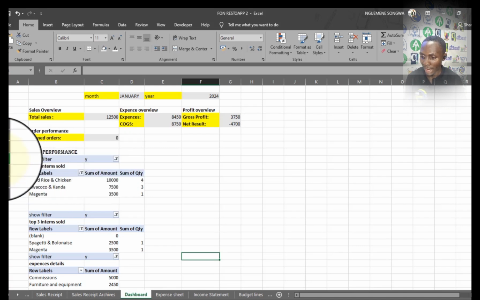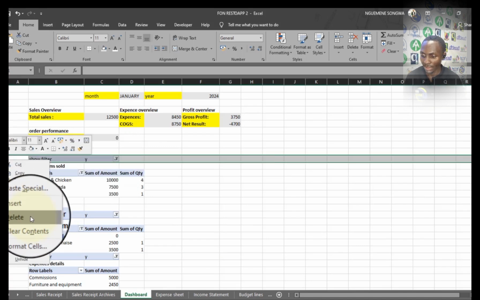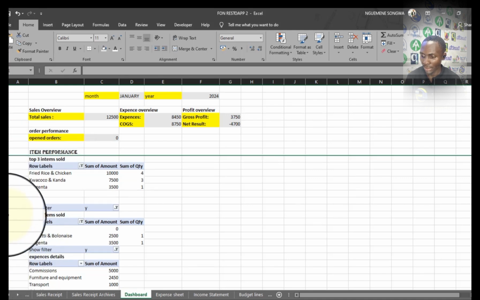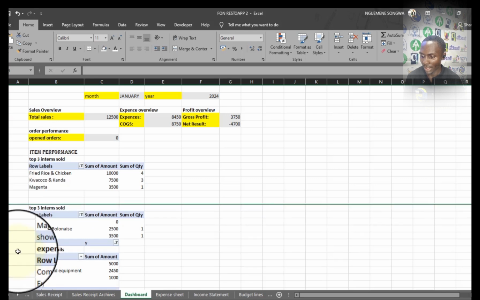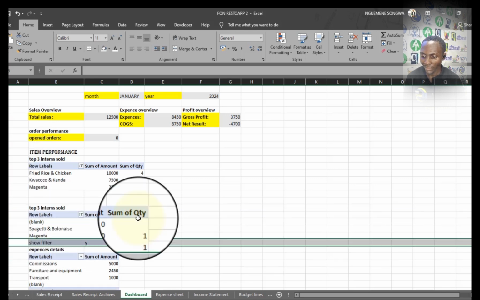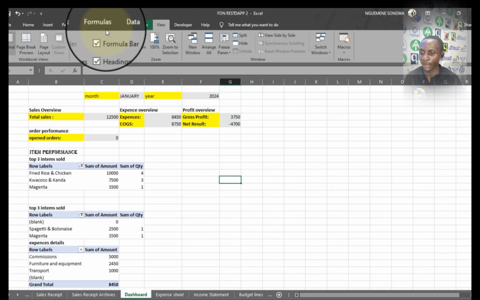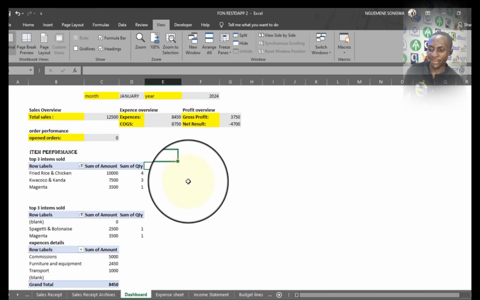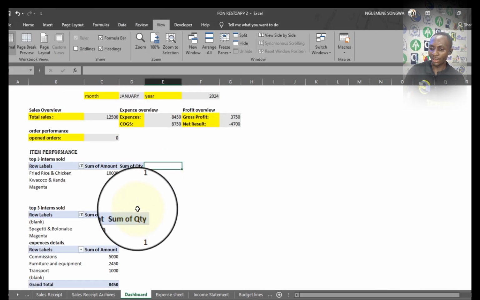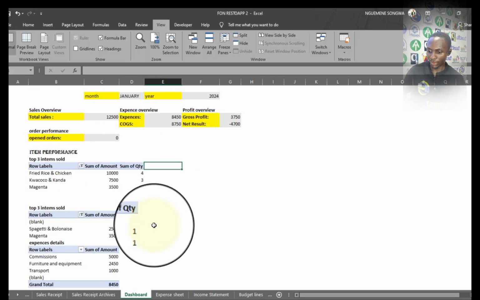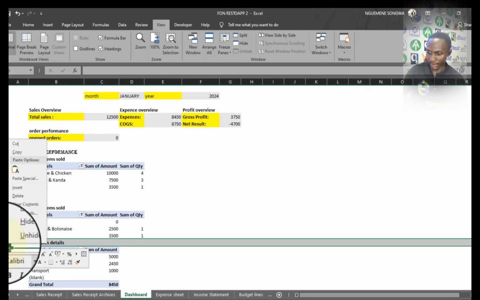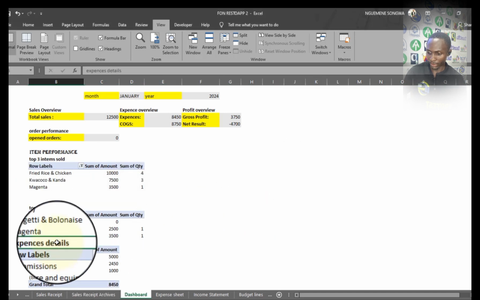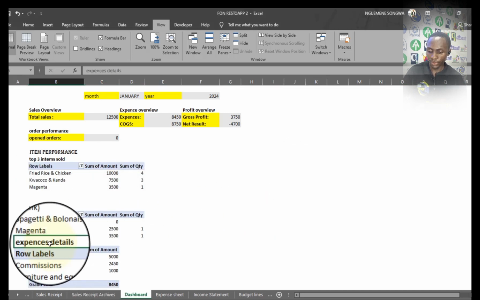So I can then hide this, because I will not need to see this. I'll right click on the column here, and I'll hide this. I'll equally hide this filter, equally hide this filter. So from here, I can get to the view and remove the grid line. Okay, gradually, but surely we're getting there. So I can insert a new line here. Anyways, I'm just going to allow it this way.